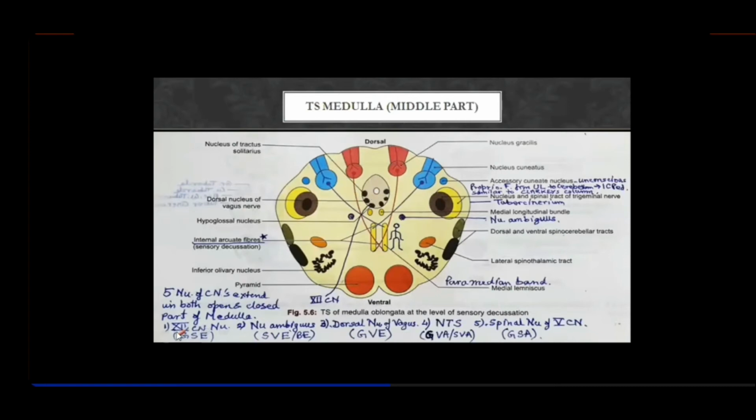The nuclei extending down through both the open and closed portions are: the general somatic efferent, that is the twelfth hypoglossal nerve nucleus, right? Then the nucleus ambiguus, which is also an elongated nucleus. The dorsal nucleus of vagus, you've been taught about. Then the nucleus tractus solitarius, that also has been taught. And the spinal nucleus of the trigeminal nerve. So all these are elongated nuclei. They extend in both the open and closed portions of the medulla. In the next slide, the upper portion of the medulla, you will find the same nuclei there also.